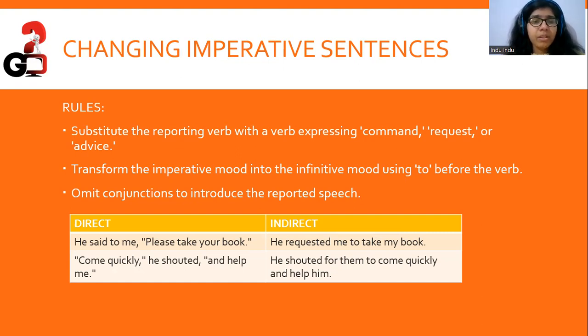She said to me, please take your book. She requested me to take my book. Come quickly, he shouted, and help me. He shouted for them to come quickly and help him. Right? So it's important to change it in an infinitive mood using to before the verb, to come, to take.